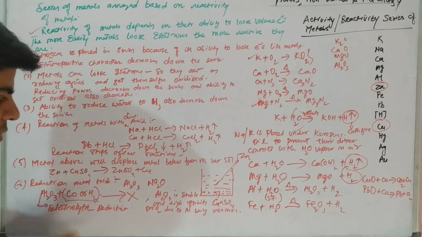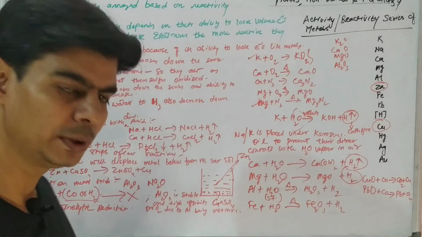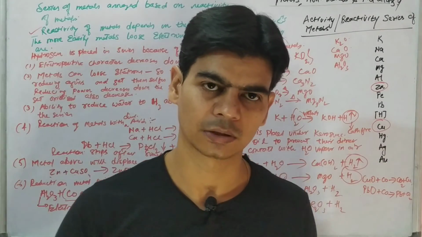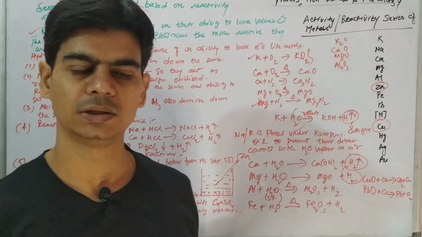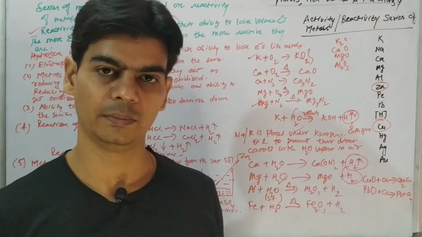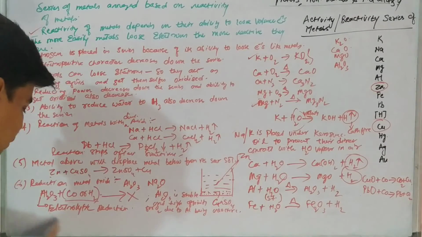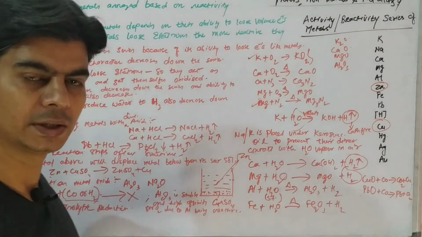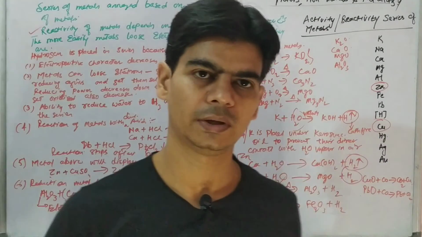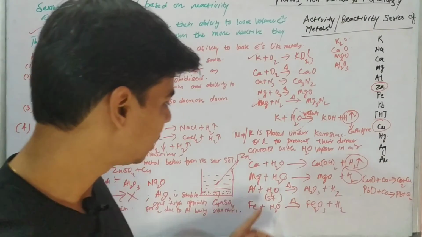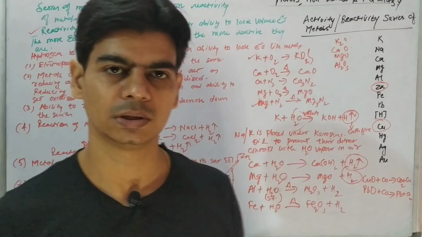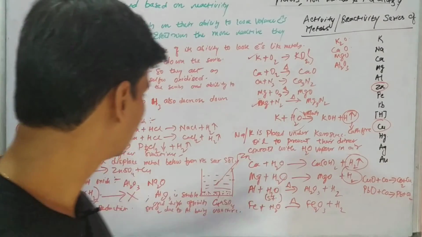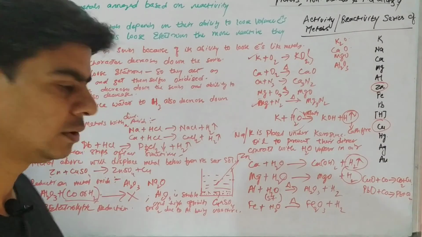Just understand this concept clearly here, because we would be using this in the next lecture when we will do metallurgy of aluminium, and in metallurgy of aluminium we would be doing electrolytic reduction of alumina. And there you should know why we are doing electrolytic reduction of alumina, why we can't reduce it using these common reducing agents. So just take down all this, and I hope all this is clear to you.